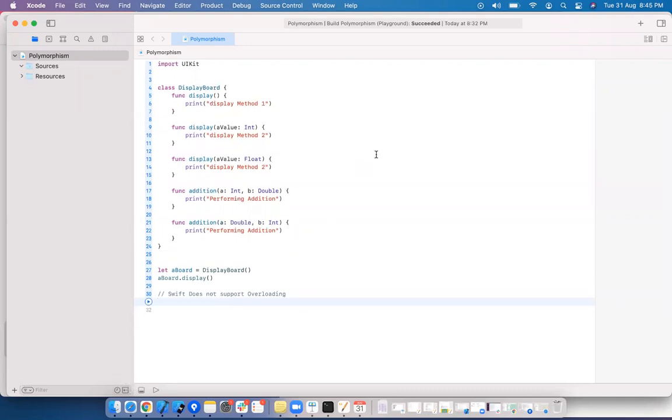Even doubts and overloading. Overloading and method name should be the same. Number of parameters, order of parameters, or type of parameters should be different.